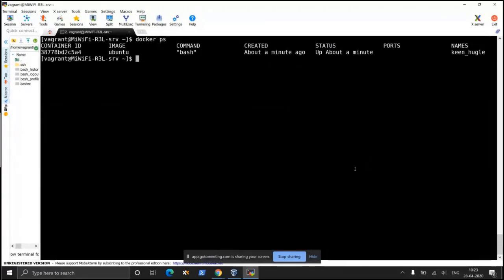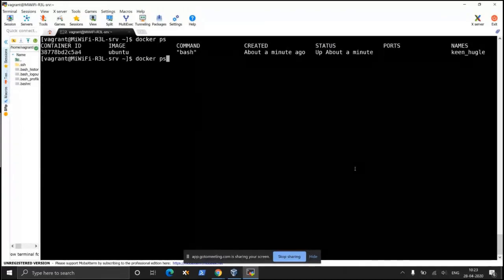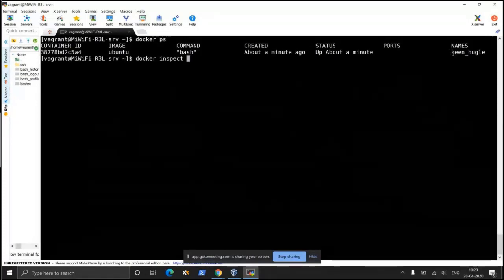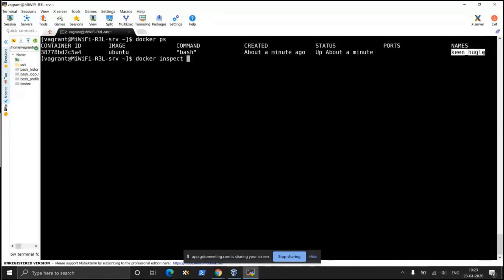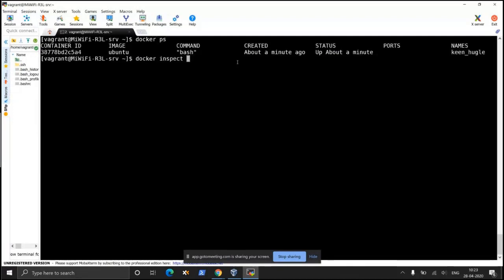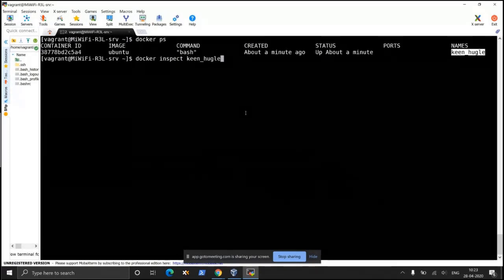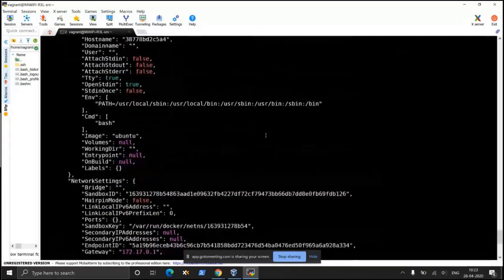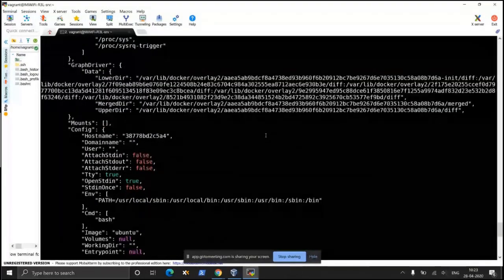Okay, if you want to know more about this container, for example, you can run the command docker inspect, then the name of this container, Kinhigl. Usually Docker automatically puts a string name on your container if you don't put the name yourself. How to put that name, you tried yesterday also.